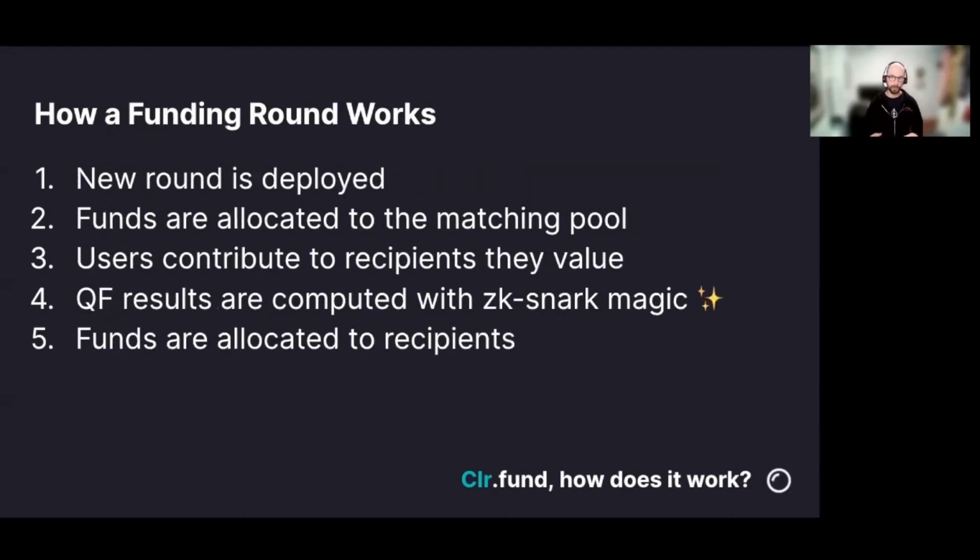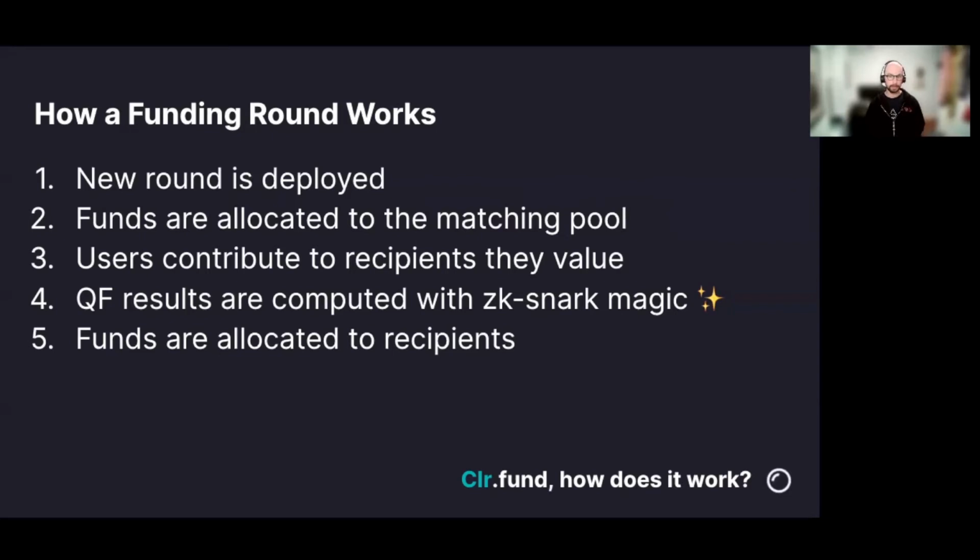Okay, so let's quickly move through how a funding round works. So the first thing that happens is that the owner address, which could be a multi-sig or an EOA or even a DAO, calls a function to deploy a new round. Now at any time, any address can add funds to the matching pool. But once the round has started, at any point users on the registry, such as those that have a BrightID verified account, can sign up and contribute to the projects that they like. They can also reallocate their funds at any time during the round in case they change their mind, or maybe they've been bribed and they want to reallocate away from what the briber wants.